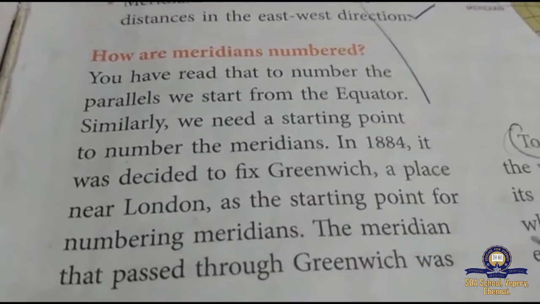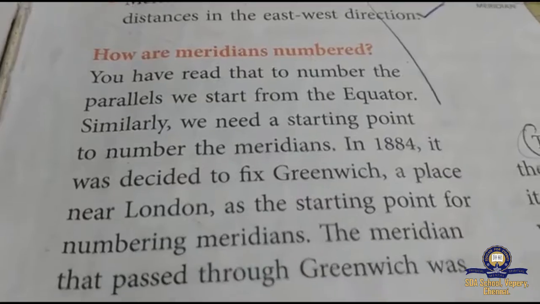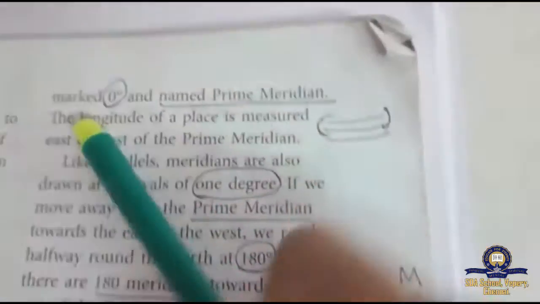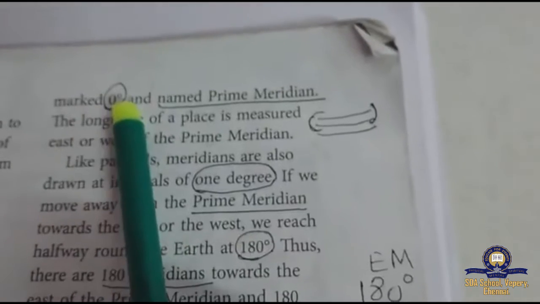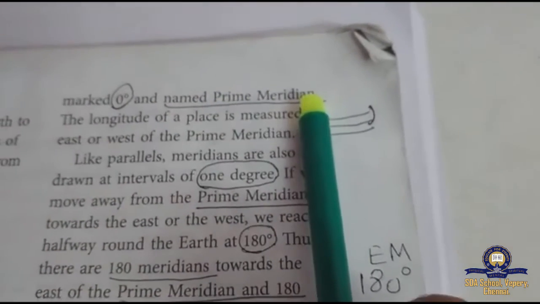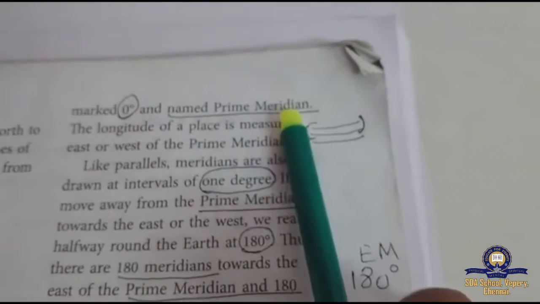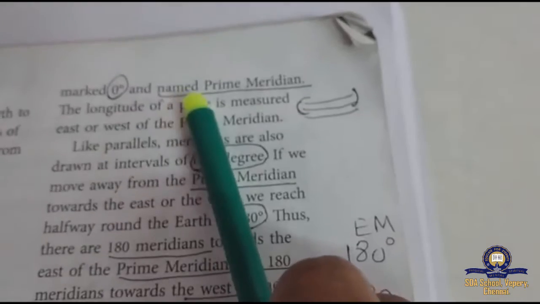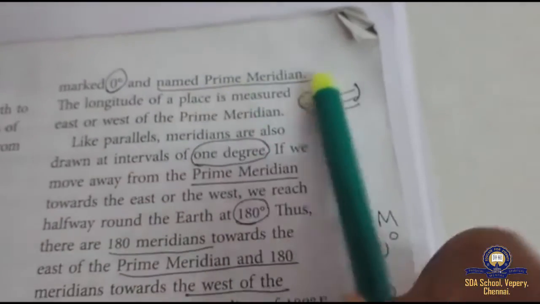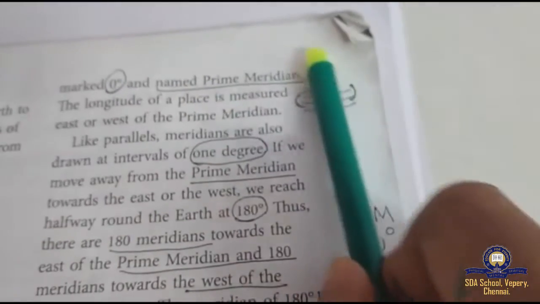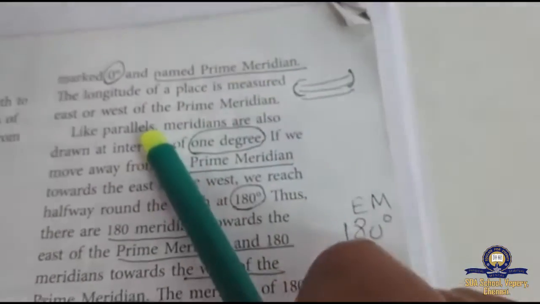The meridian that passed through Greenwich was marked 0 degrees and named the prime meridian. Remember this word, prime meridian.